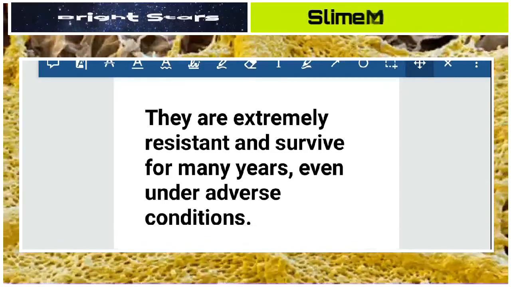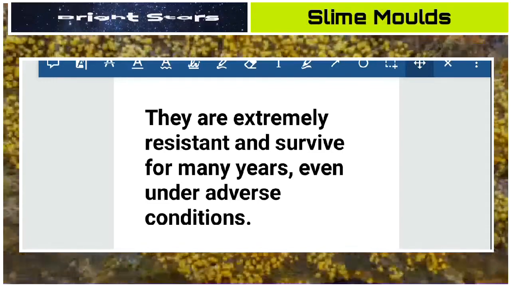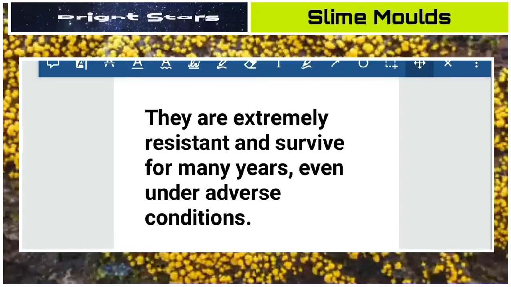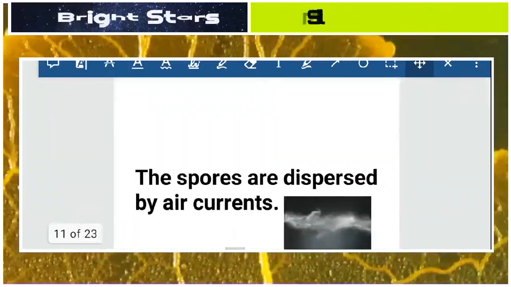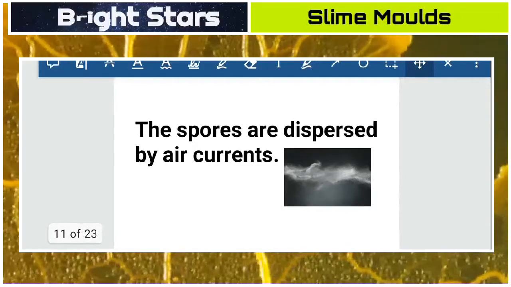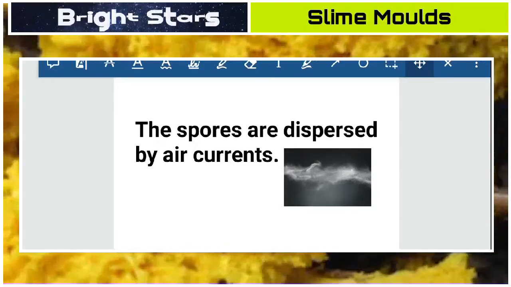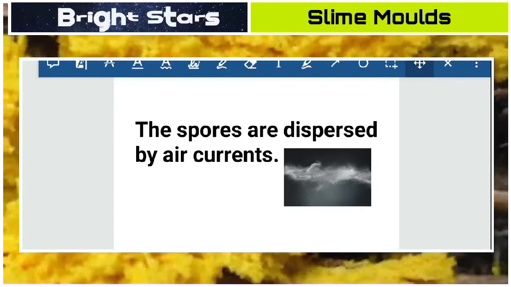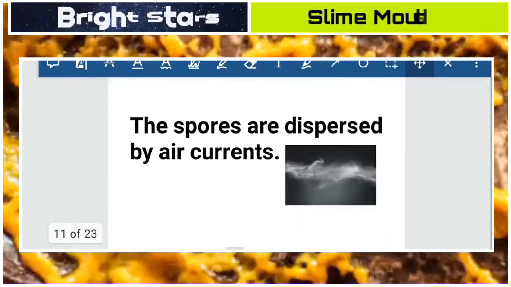Whenever there is a lot of organic material on the soil, they will start germinating and producing new slime molds. The spores are dispersed by air currents, because when wind blows very fast, spores will distribute all around the forest soil like this.